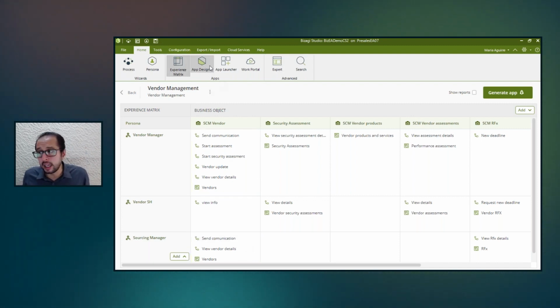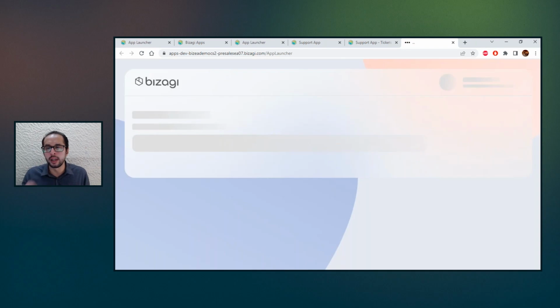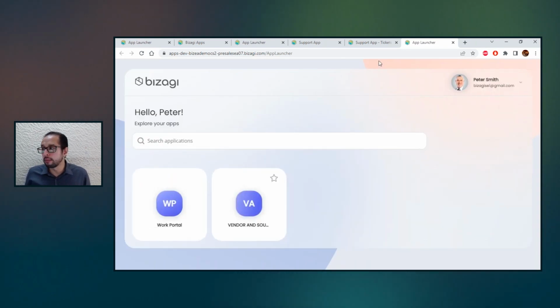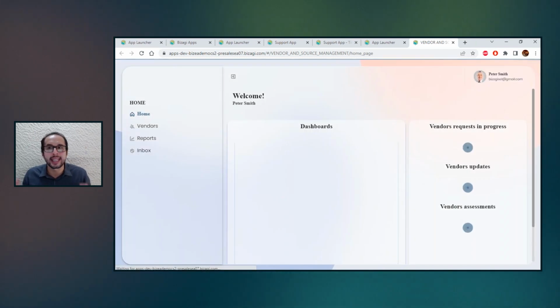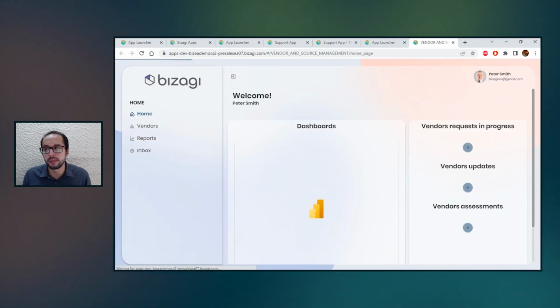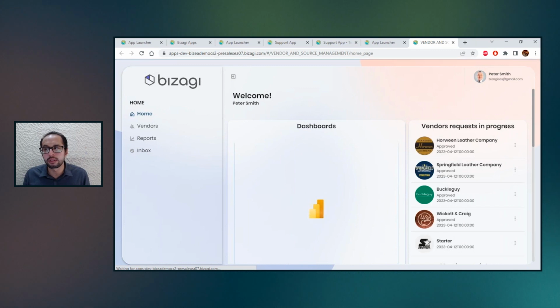And the amazing thing is that it doesn't matter which one you decide. I'm going to just go really quickly in this one with the app launcher, and I'm going to be able to see here that now we have a vendor and sourcing management application ready to use. And when I enter, this is the new approach. This is what we're getting. This is the new type of applications that you will be able to create.